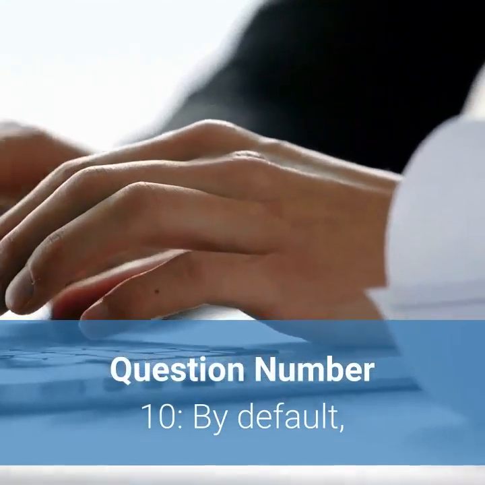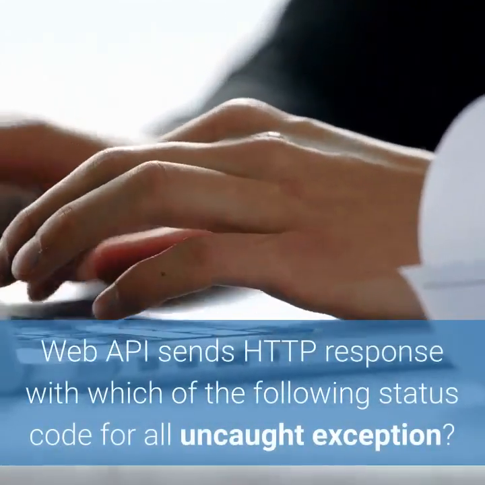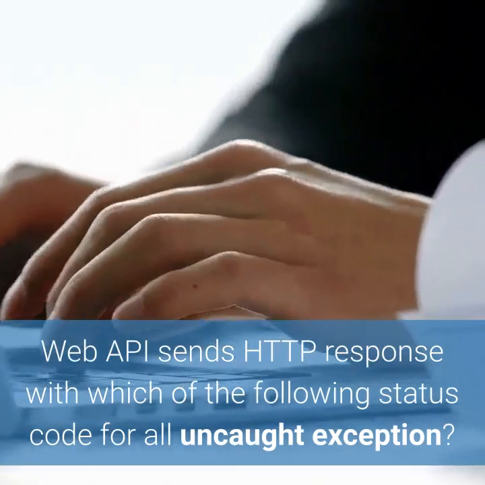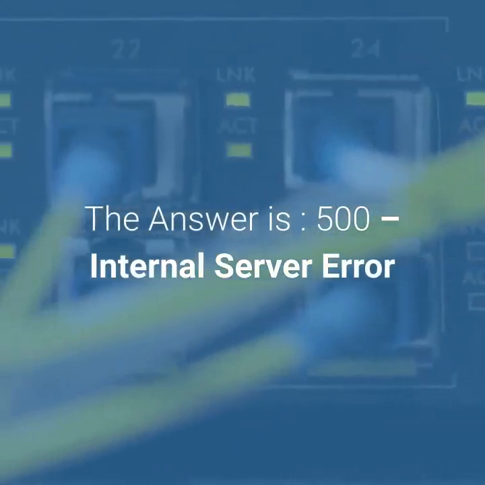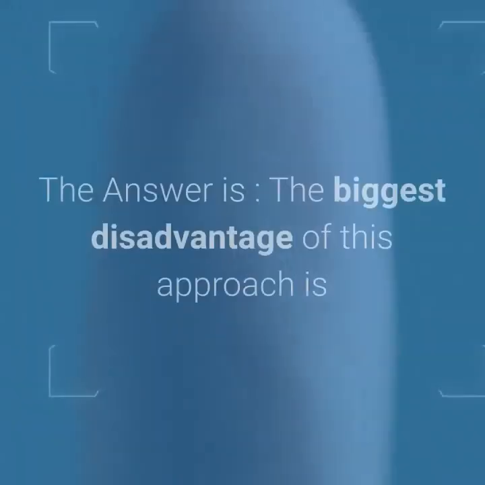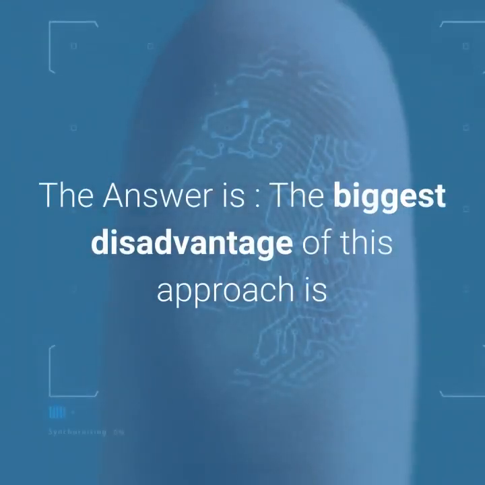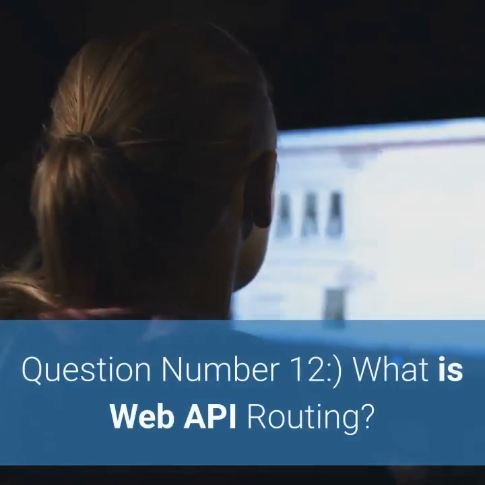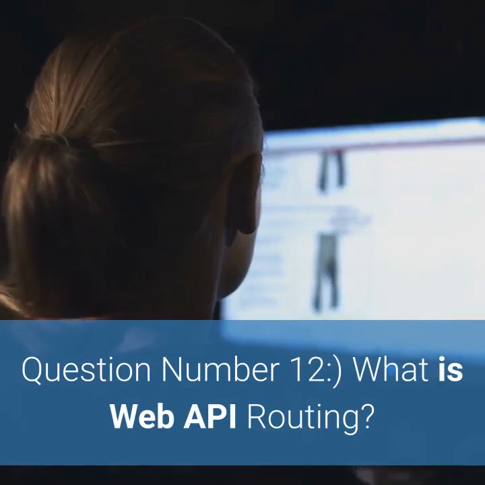Question number 10, by default, Web API sends an HTTP response with which of the following status codes for all uncaught exceptions? The answer is, 500 internal server error. Question number 11, what is the biggest disadvantage of other return types in Web API? The answer is, the biggest disadvantage of this approach is that you cannot directly return an error code like a 404 error. Question number 12, what is Web API routing?